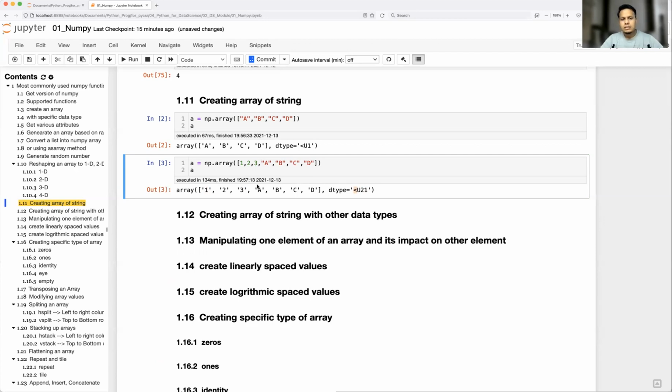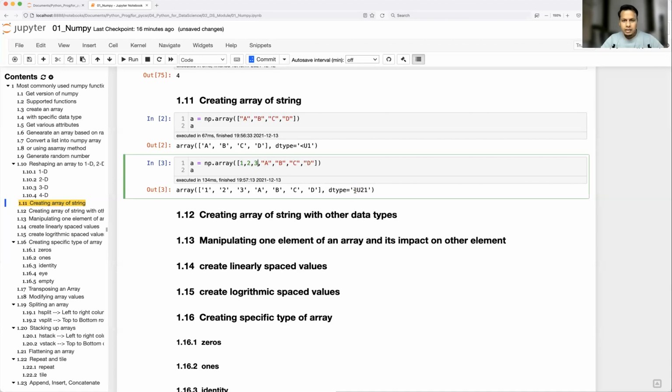In short, little endian and big endian is about having the MSB, the most significant bit, at the front or at the end, or the LSB, the least significant bit, at the front or at the end. So what I was saying is, if you have integer or float along with strings, string will take precedence and the other data types will automatically get typecasted to string type.